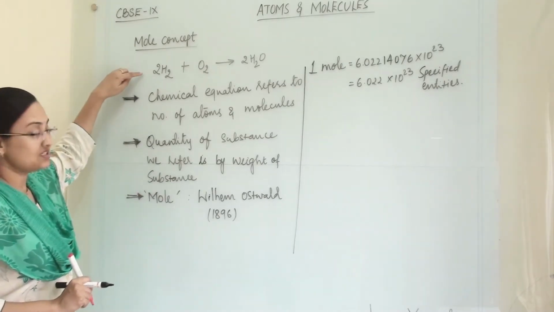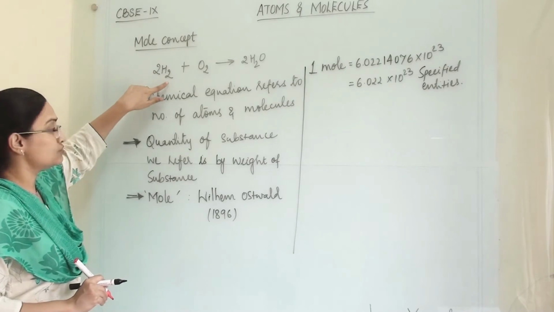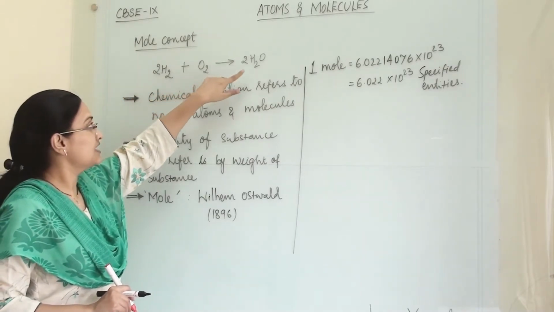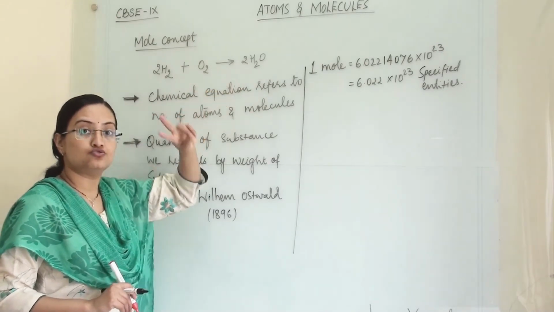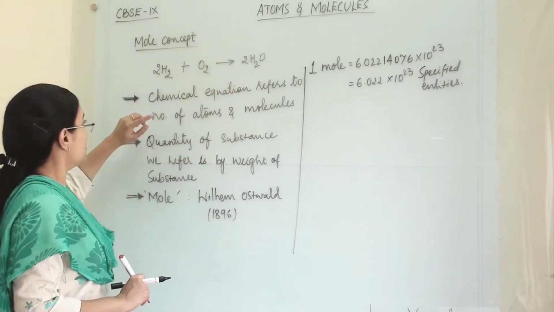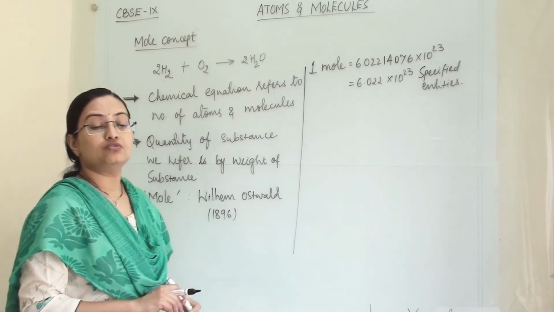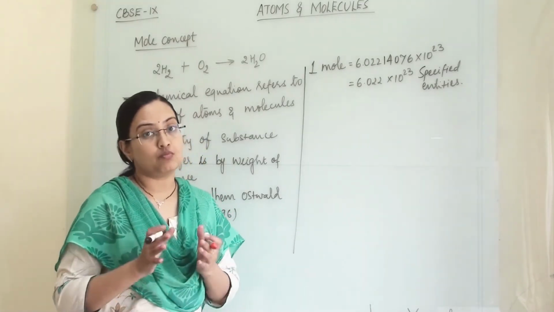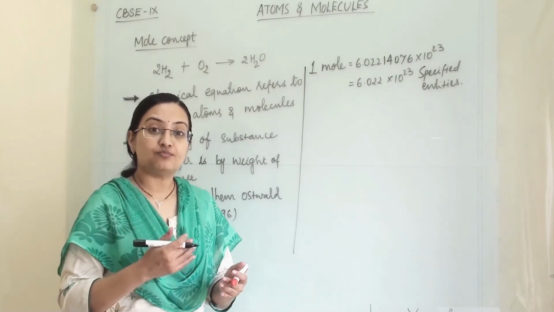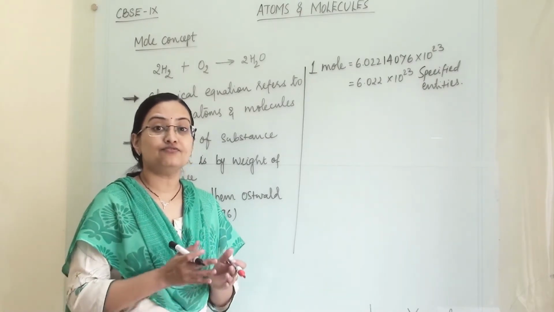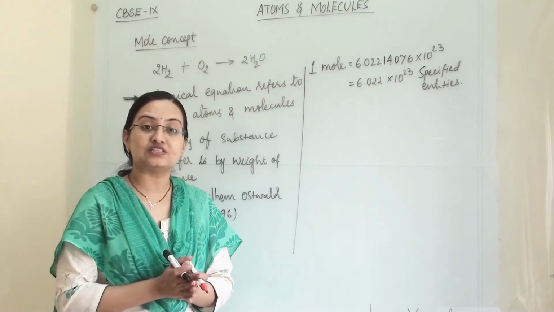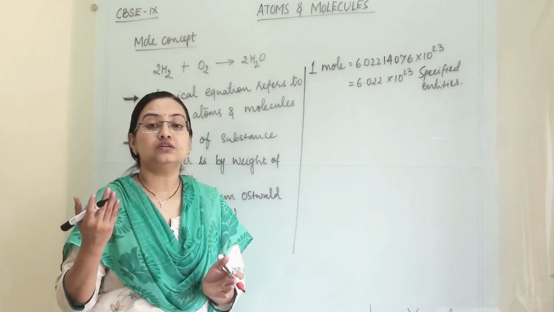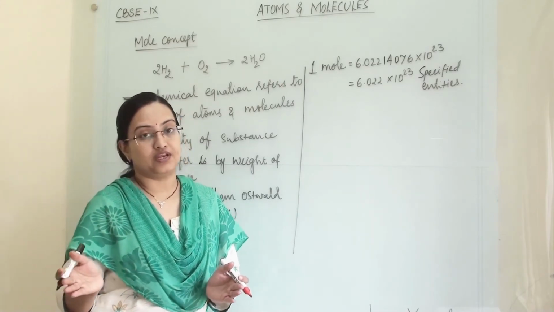Here one reaction is there. In this, 2 molecules of hydrogen are reacting with 1 molecule of oxygen, and it will give us 2 molecules of water. So when we are talking about any chemical equation, we are talking about atoms and molecules. But when we are performing a reaction, then we have to take any particular substance as per its mass. So then we are talking about a mass and atomic weight.